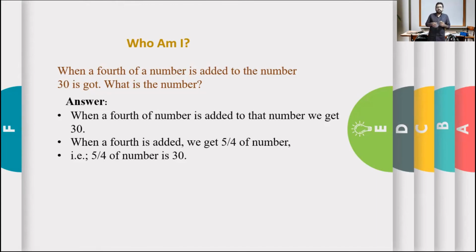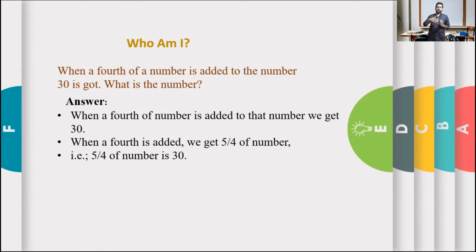Now we want to find the number. So, in order to find the required number, we should change "5 by 4 of that number is 30" to: the number is equal to 4 by 5 of 30. Clear?